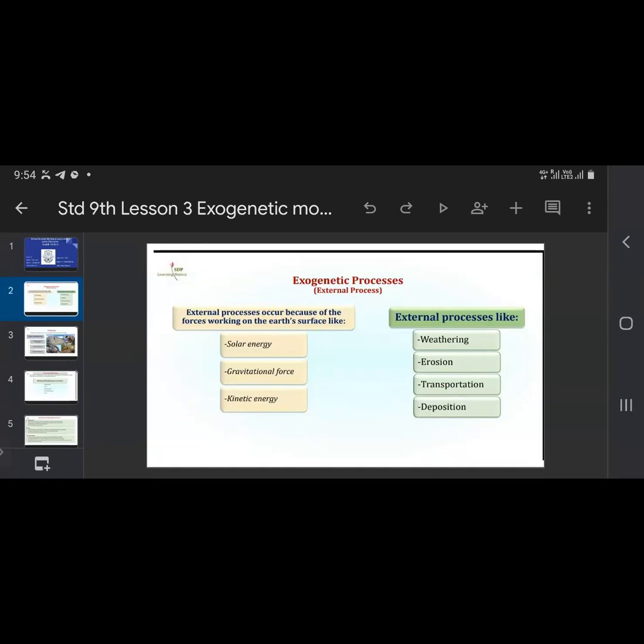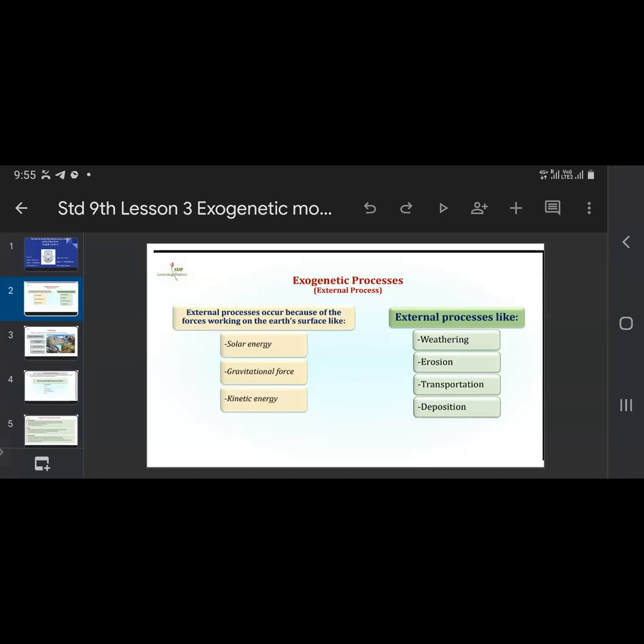External processes occur because of the forces working on the Earth's surface, like solar energy, gravitational force, and kinetic energy. Right.